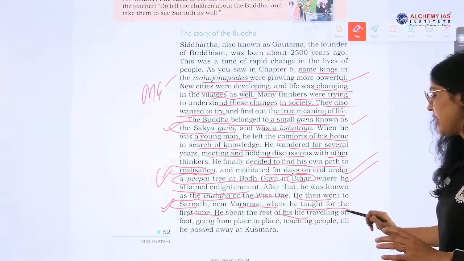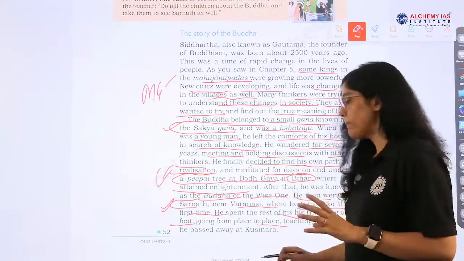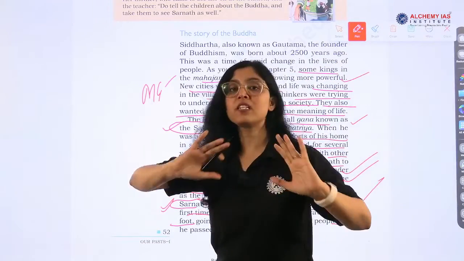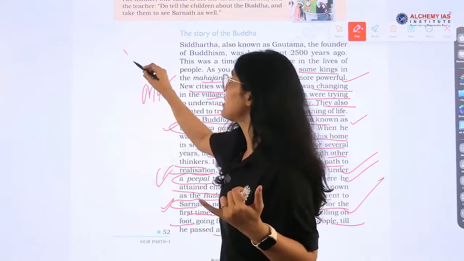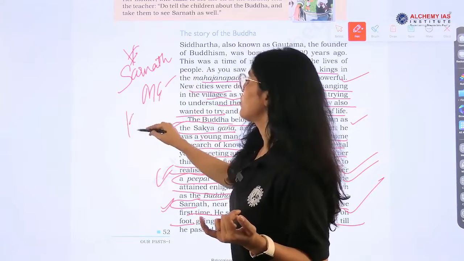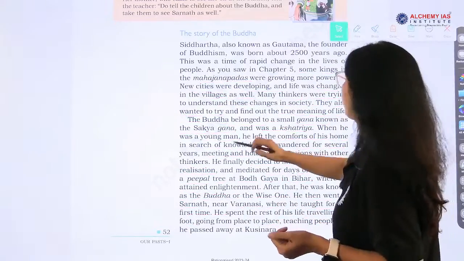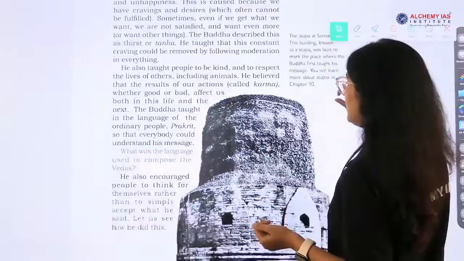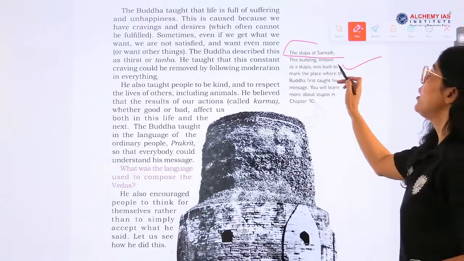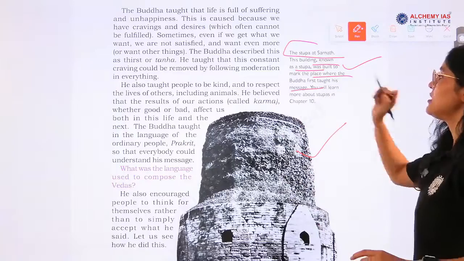He spent the rest of his life traveling on foot, going from place to place, teaching people, and he passed away at Kusinara. So Kusinara is another place. What are the important places where Buddha went? First is Sarnath in Varanasi, and the second is Kusinara. You have to remember these places, because questions come from this information. The stupa at Sarnath was built to mark the place where Buddha first taught his message.